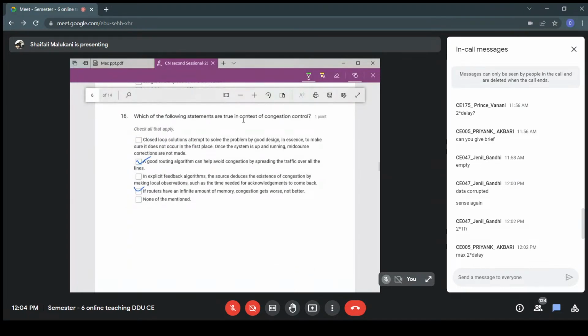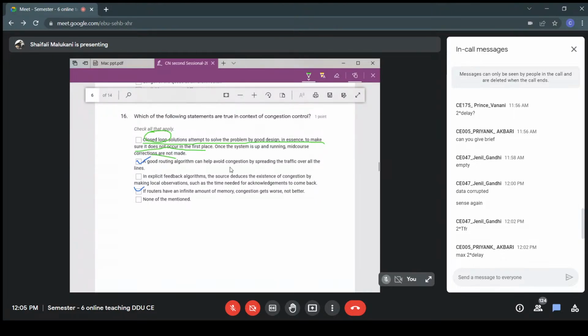Which of the following statements are true in context of congestion control? Closed loop solutions attempt to solve the problem by solving the design, in essence, to make sure it does not occur in the first place. Once the system is up and running, mid-course corrections are not made. No, closed loop solutions make mid-course corrections, and it is actually a feedback-based system. So this is a definition of open loop, not closed loop.